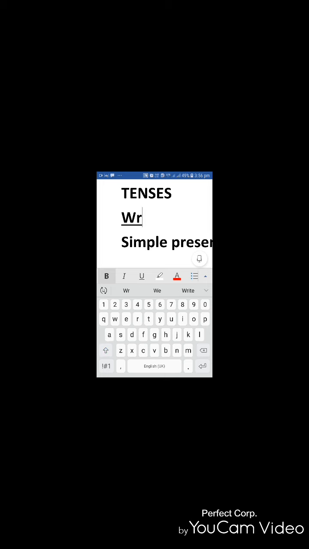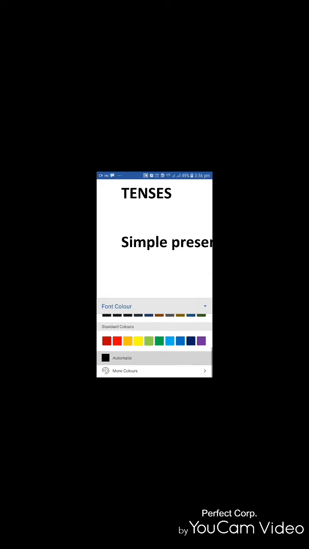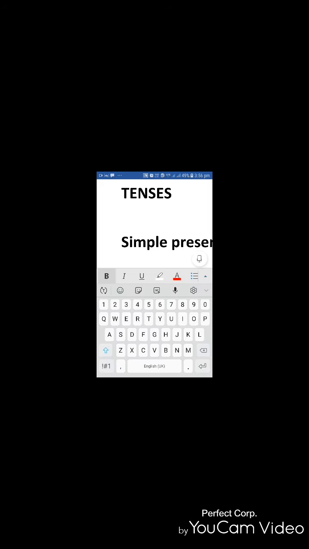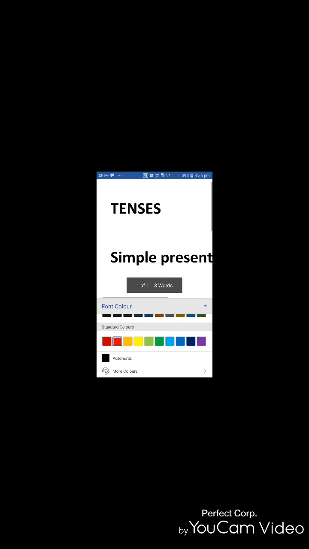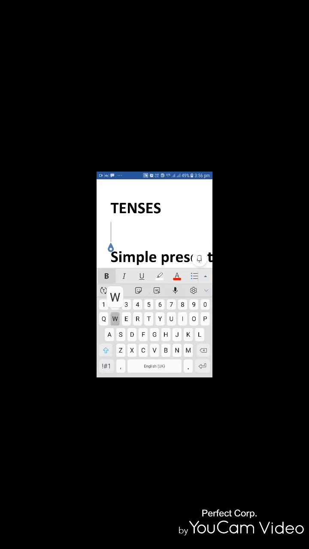For example, you take the verb write, W-R-I-T-E, write. So this is V1. Now wrote, second one.